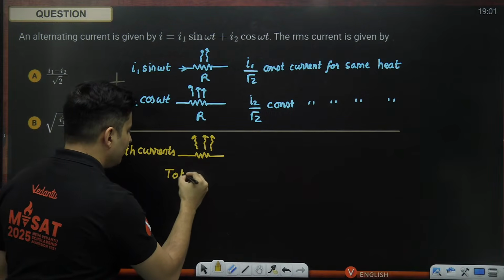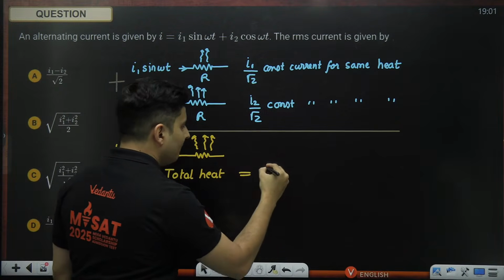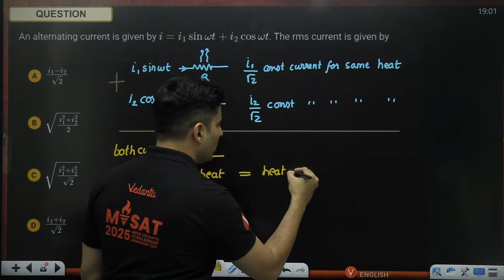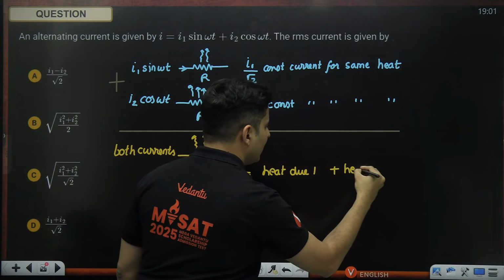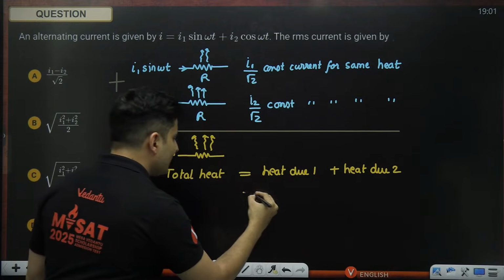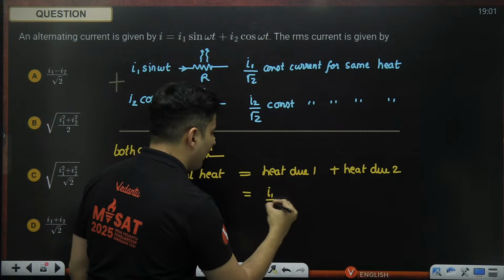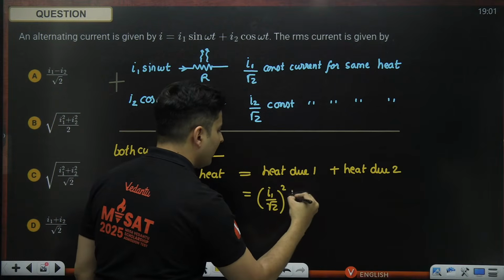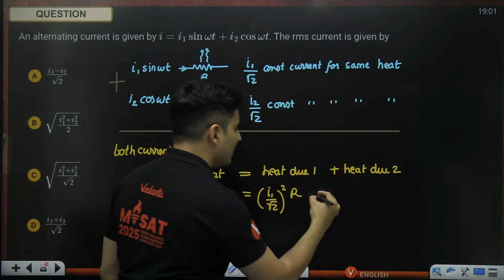So here is the answer. The total heat generated will be heat due to 1 and heat due to 2. What is the heat generated due to this current? It will be I1 by root 2 squared into R. What is the heat generated due to the second current?